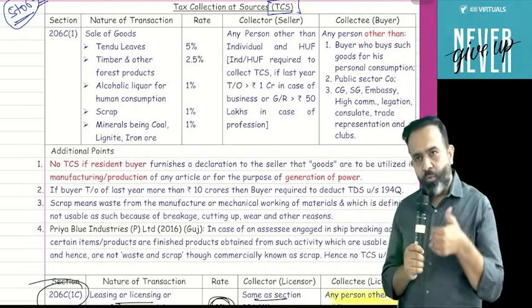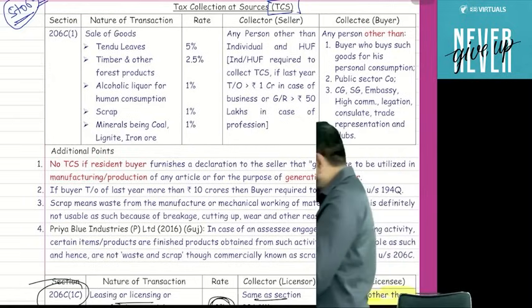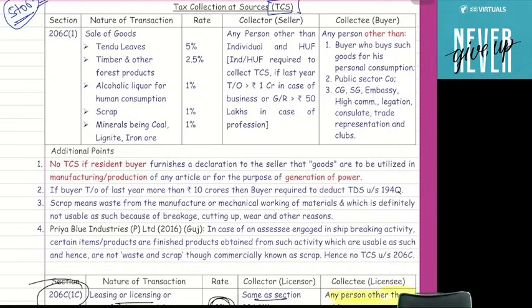TCS means whenever a seller sells any goods and the seller collects a consideration from the buyer, the buyer will pay the consideration, and along with that the buyer will also pay some component of the tax. That is called your TCS.